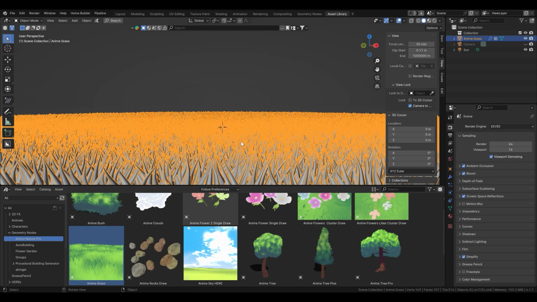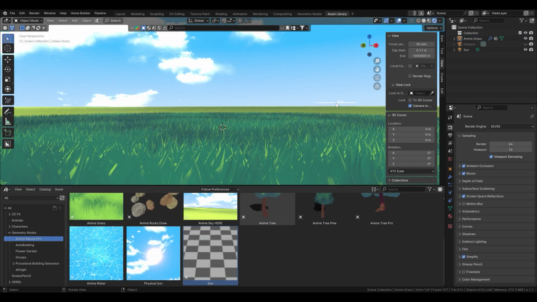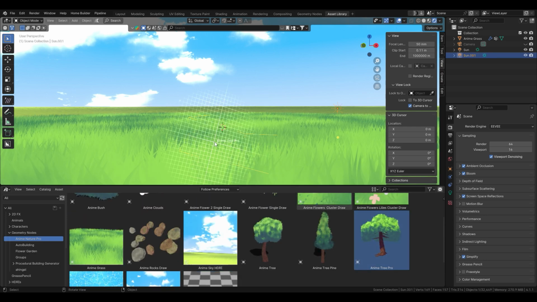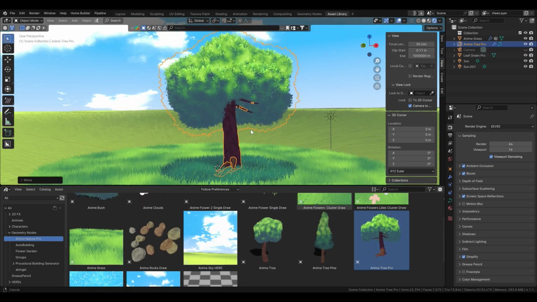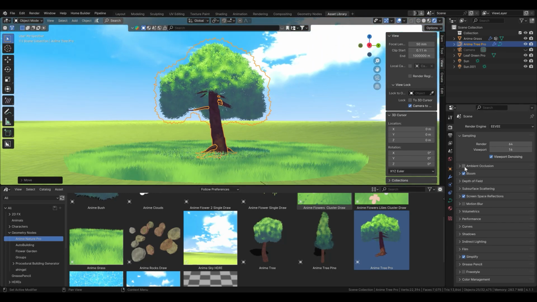Introducing Anime Nature Pro, your ultimate toolkit for stylized anime environments. Step into a world where your anime visions come to life with unparalleled detail and vibrancy. Presenting Anime Nature Pro, the ultimate collection of stylized assets designed to elevate your anime scenes to extraordinary heights.